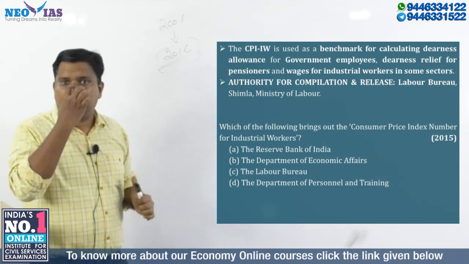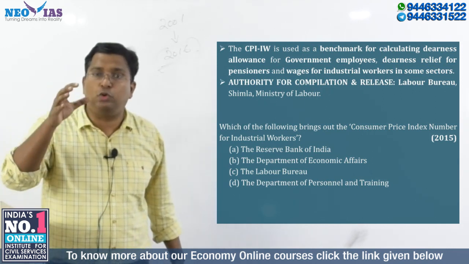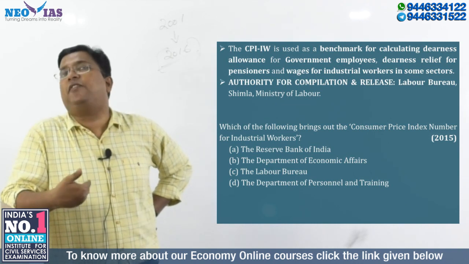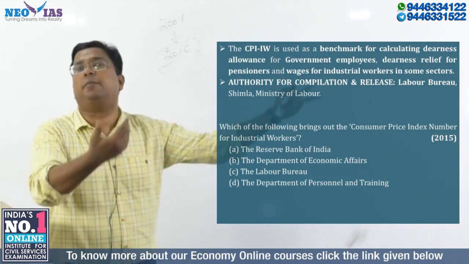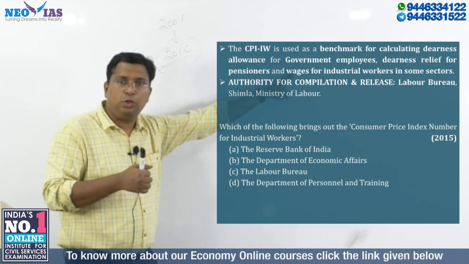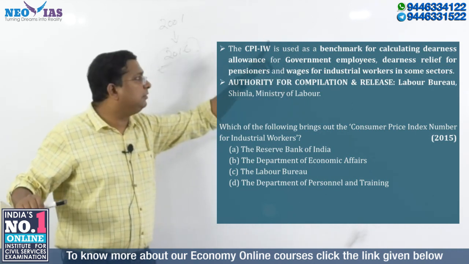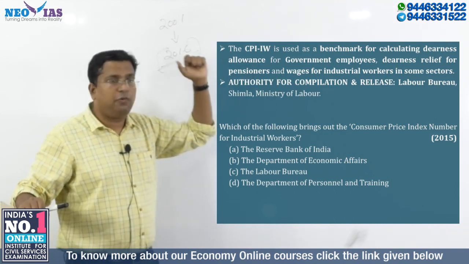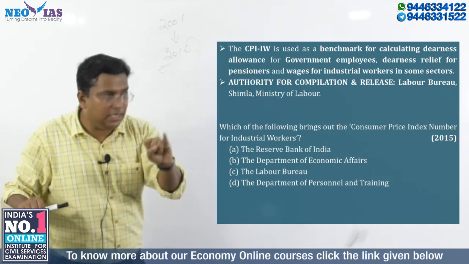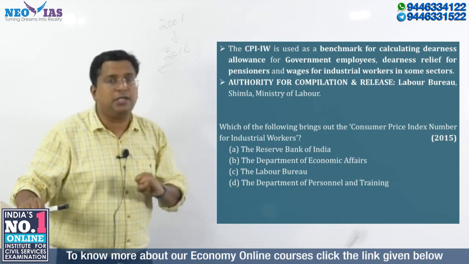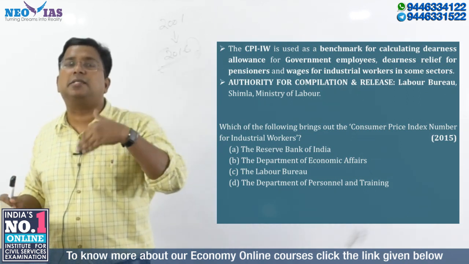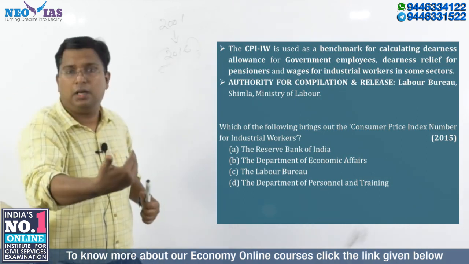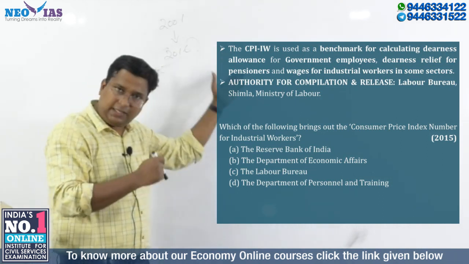So this consumer price index for industrial workers has to be updated so that the real inflation impact can be managed by government employees. That is one important point: this index is mainly used for calculating the dearness allowance for government employees. Second, the dearness relief for pensioners is also calculated based on this index.